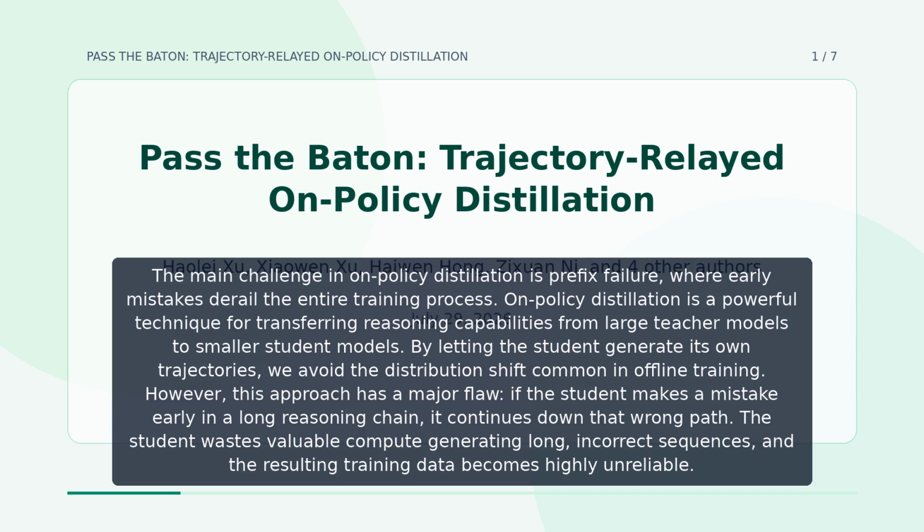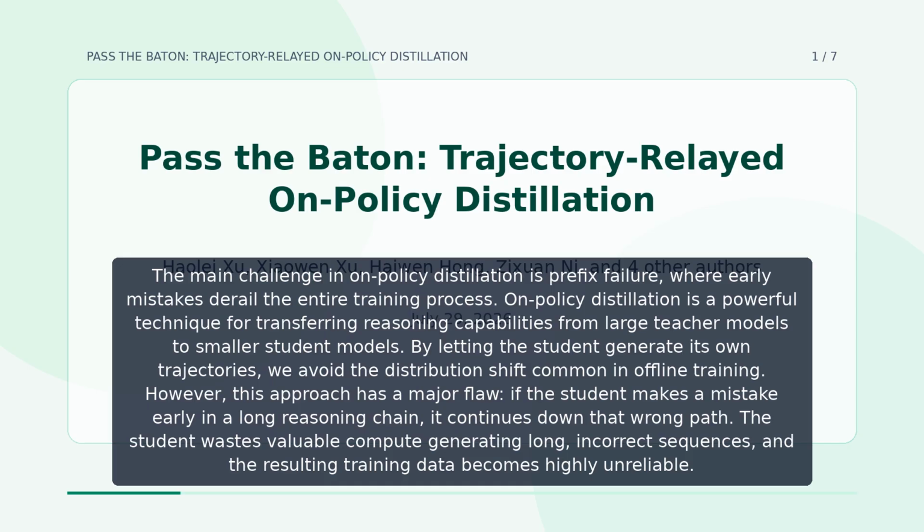The main challenge in on-policy distillation is prefix failure, where early mistakes derail the entire training process. On-policy distillation is a powerful technique for transferring reasoning capabilities from large teacher models to smaller student models. By letting the student generate its own trajectories, we avoid the distribution shift common in offline training.